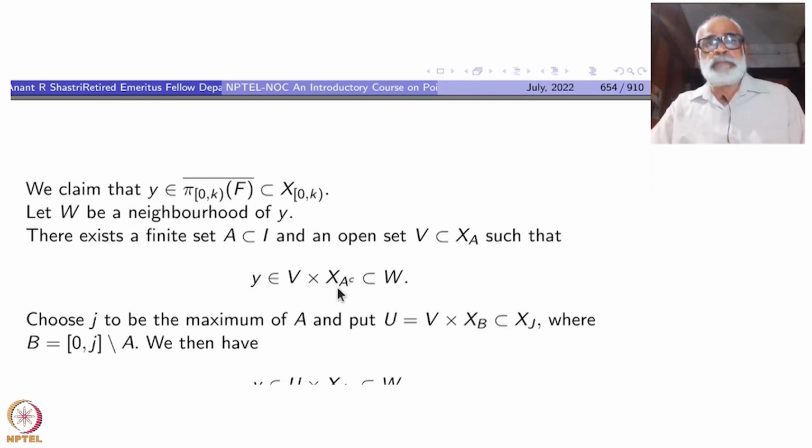So that is the basic neighborhood, sub-basic neighborhood. So there will be some such neighborhood contained inside W.